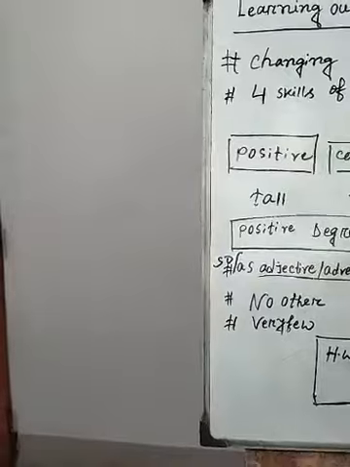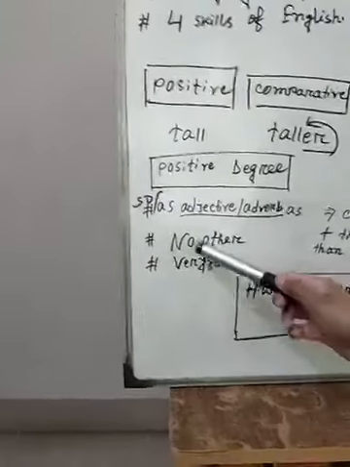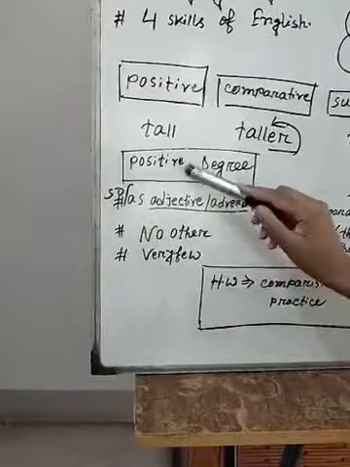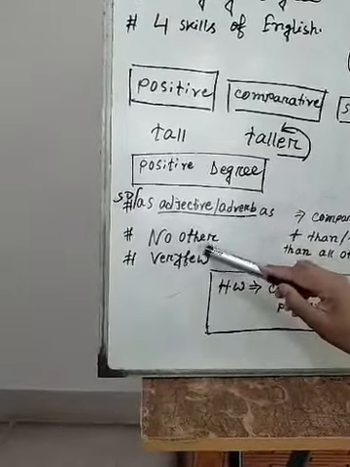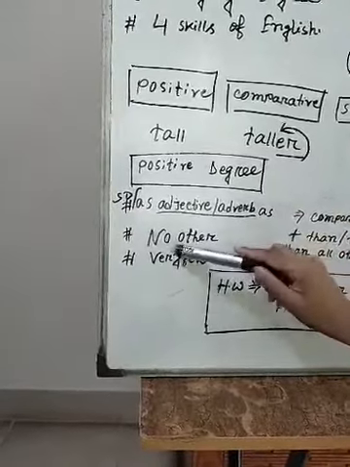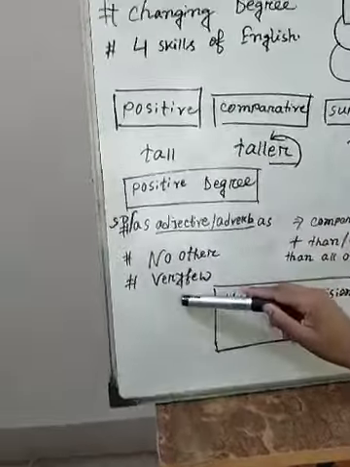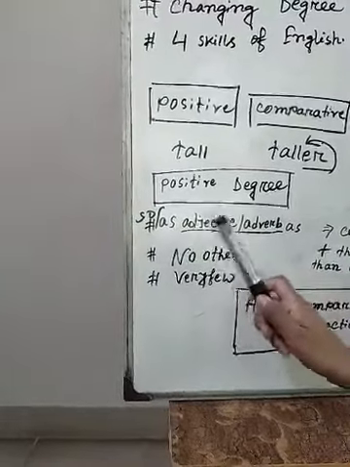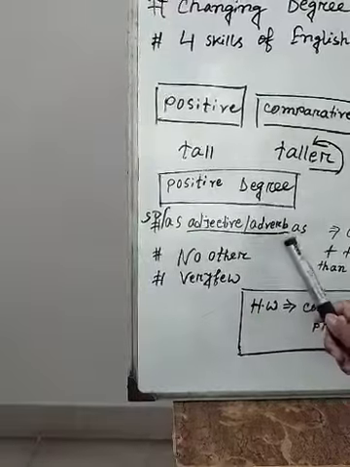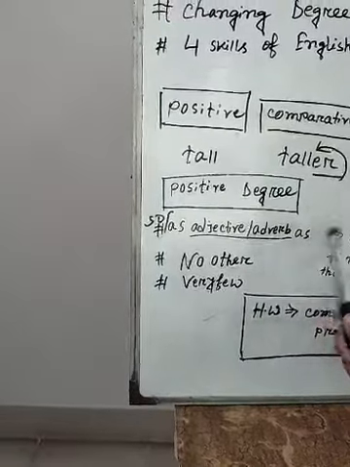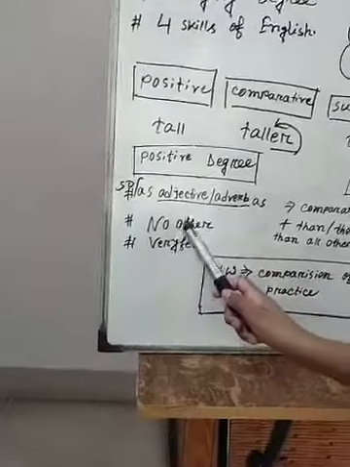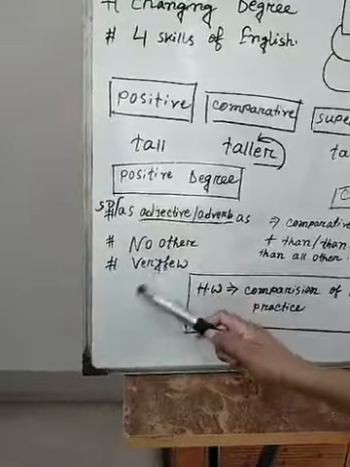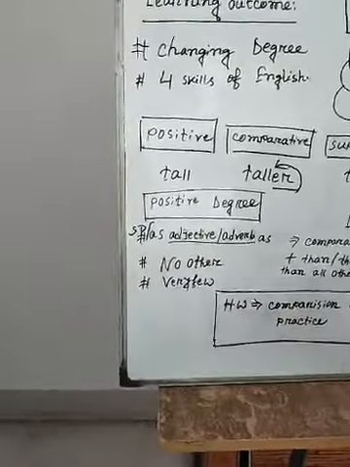So students, in positive degree the sentence can start with "no other" or "very few". I repeat this. In positive degree, what are the common symbols? Before the adjective I have to use "as", and after the adjective I have to use "as". And the positive degree can start with "no other" or "very few".